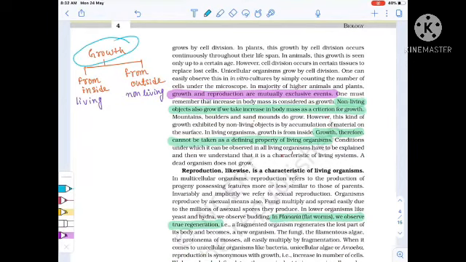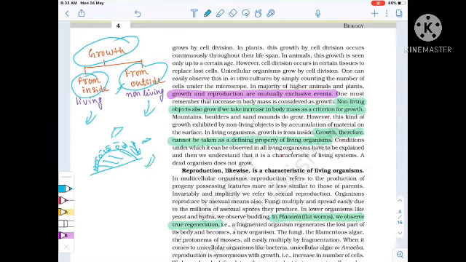Now see, growth is of two types: growth from inside and growth from outside. Growth from inside is in case of living organisms and growth from outside is in case of non-living organisms. So growth from outside means growth by deposition. For example, this is a stone, right? Due to deposition of many substances on the surface of this stone, the size of this stone can increase this much in many years, and it is also one type of growth, that is growth by deposition and growth from outside, and it happens in case of non-living objects, right?